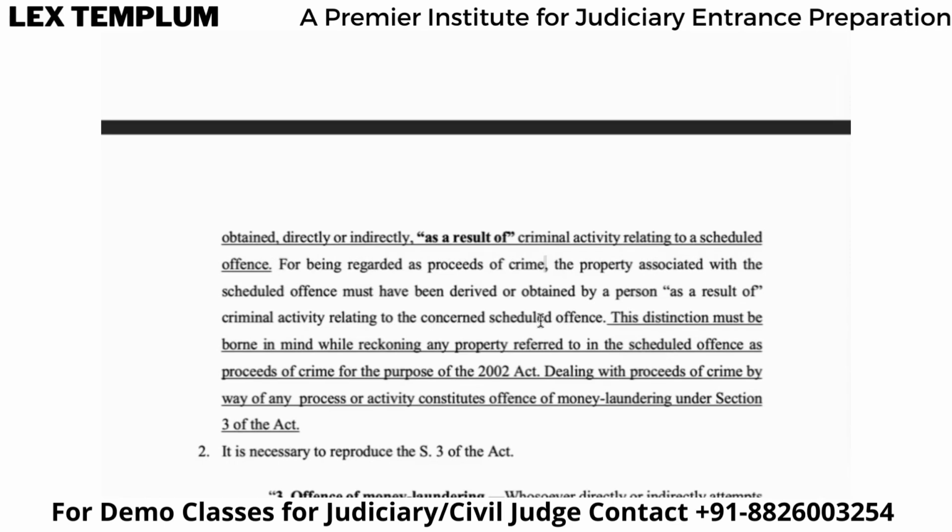The property should be obtained as a result of criminal activity, and that criminal activity should be there in the scheduled offense under the law. Okay. And if there is any dealing with such proceeds of crime by way of any process or activity, that becomes an offense under Section 3 of the Act. So the first step is to understand if there are proceeds of crime as a result of criminal activity of a scheduled offense. And if yes, then dealing with that proceeds of crime becomes an offense under Section 3 of the Act.